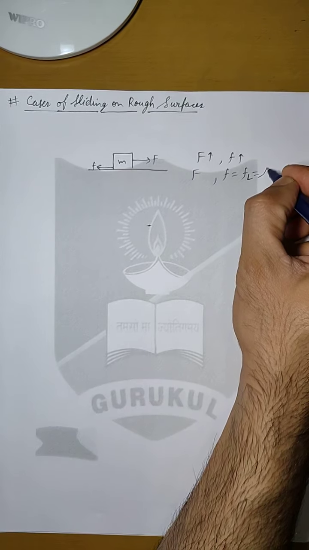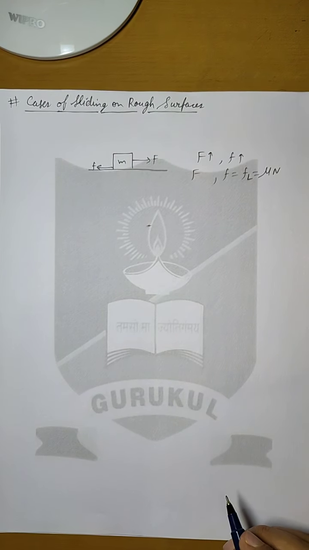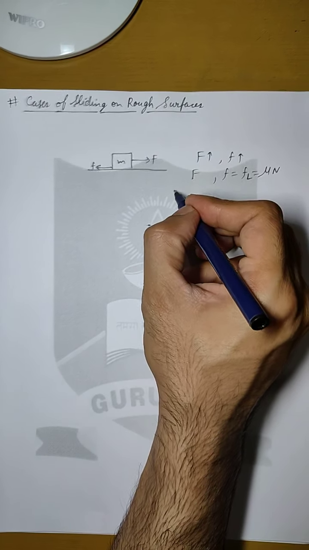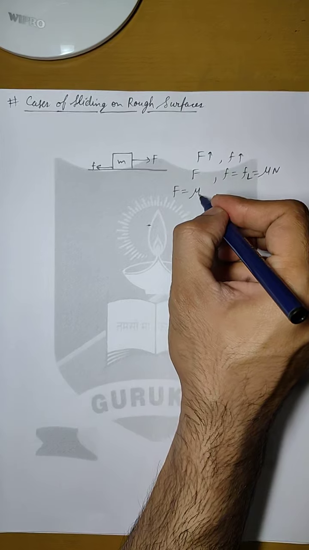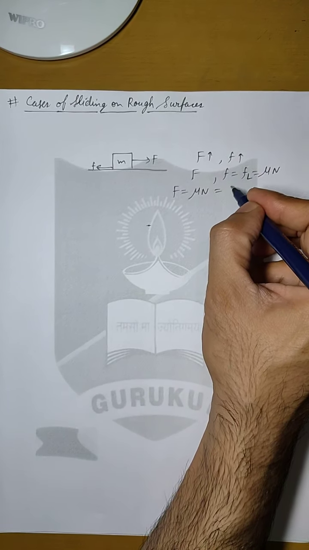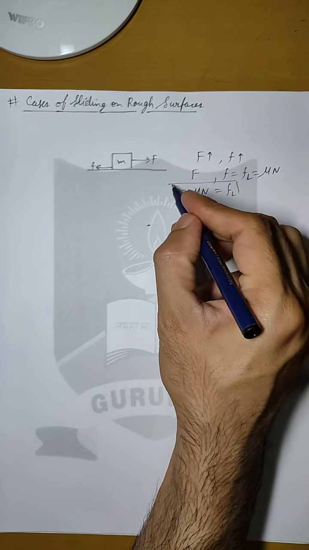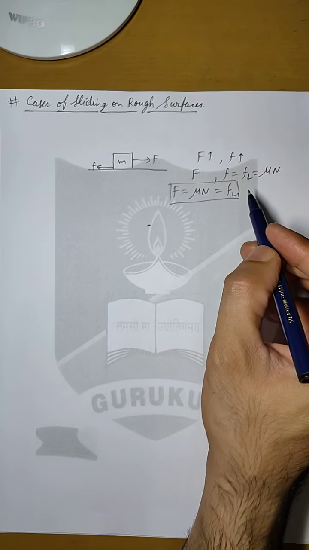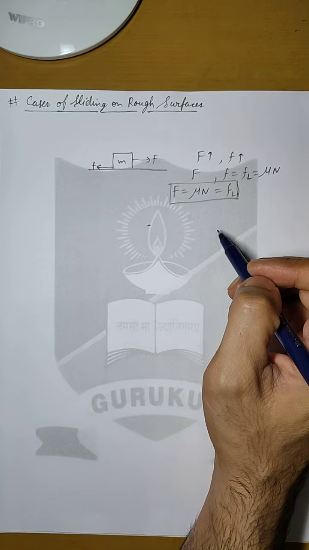At this point, the value of friction is given as the coefficient of friction into the normal force. So if this force is equal to mu N, then friction will be equal to mu N. In this condition, the body will start sliding over the rough surface. So this is the important condition that we have to keep in mind.